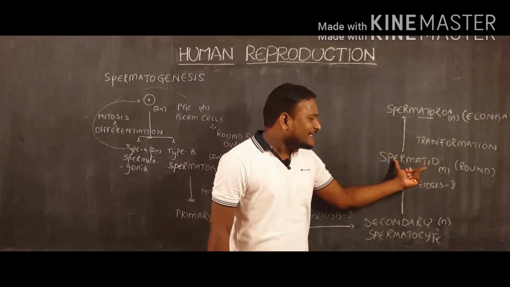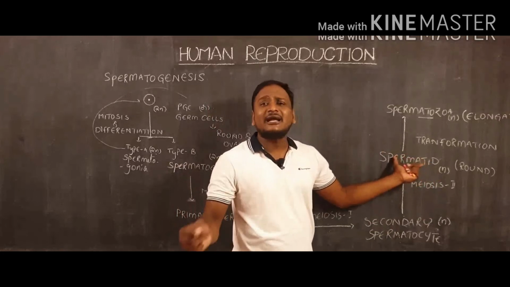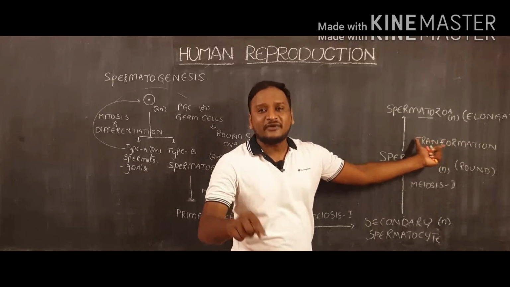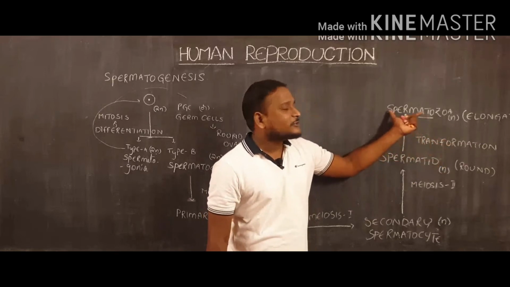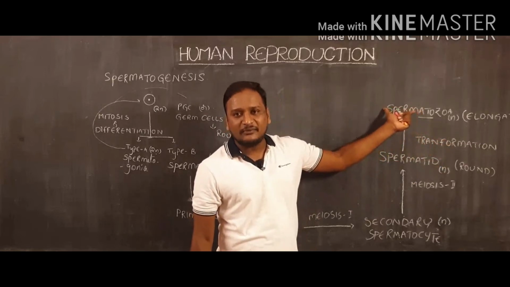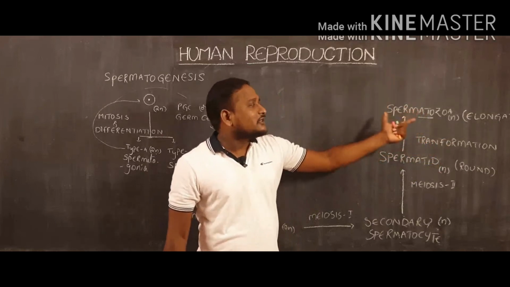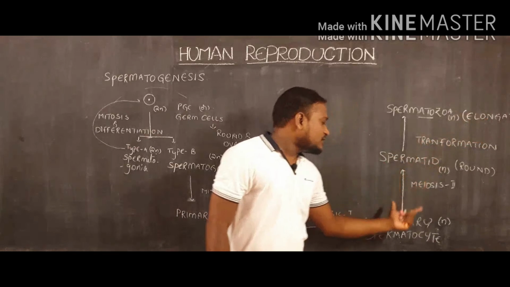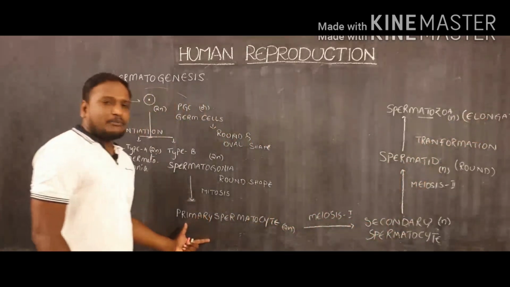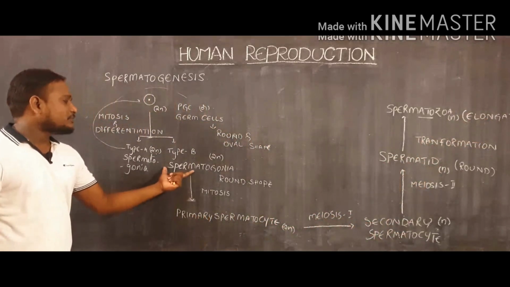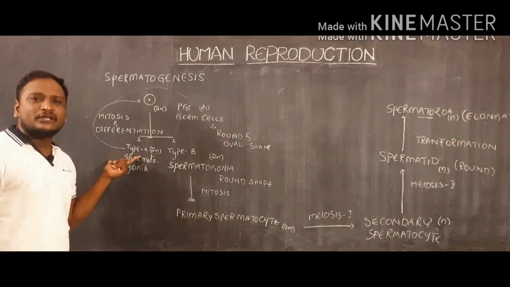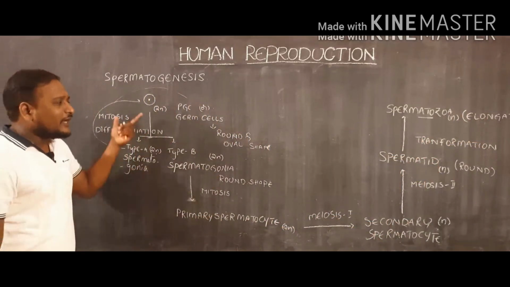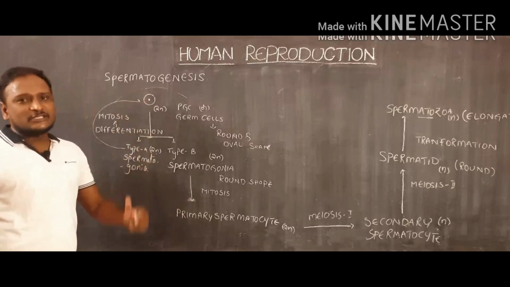And in this case, spermatids do not conduct any division, but they perform a transformation or differentiation process, so that spermatozoa will be formed. This spermatozoa is elongated in nature, but spermatids, secondary spermatocytes, primary spermatocytes, type B spermatogonia, and type A spermatogonia are all round in shape. Likewise, spermatogenesis will take place.